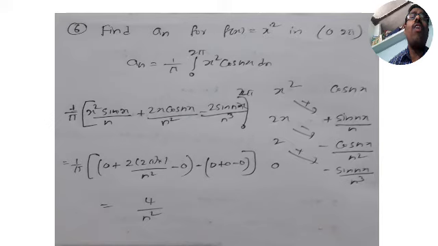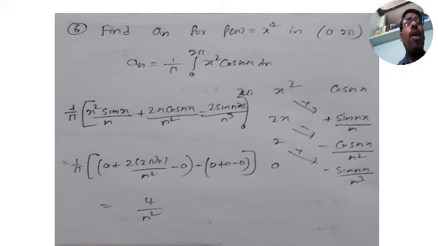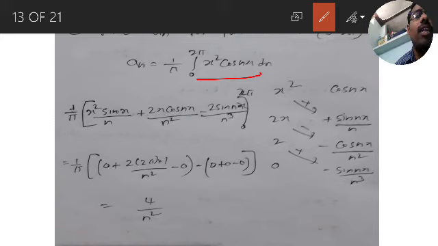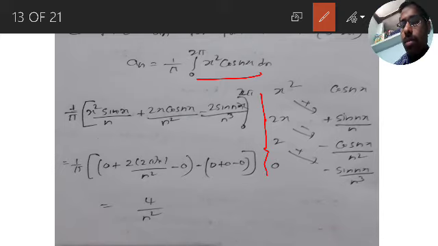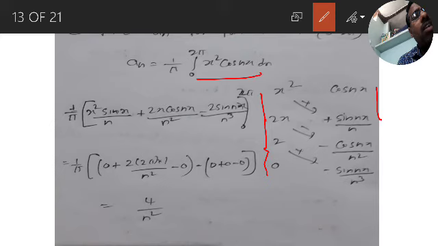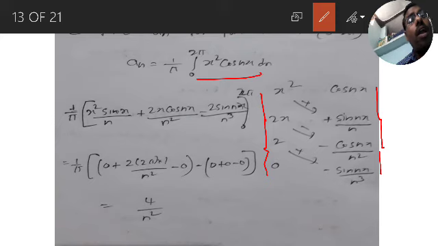Find a_n for f of x equal to x square in 0 to 2 pi. The a_n formula is 1 by pi, integration 0 to 2 pi, f of x into cos nx. Here f of x is x square, so x square into cos nx. Derivatives: x square gives 2x, 2x gives 2, and 2 gives 0. Integrals of cos nx: sin nx by n, then minus cos nx by n square, then minus sin nx by n cube.